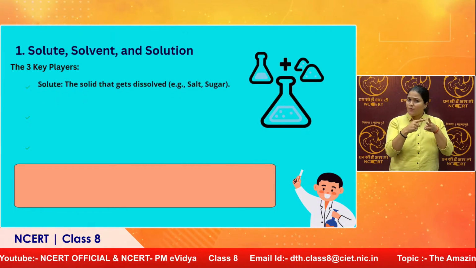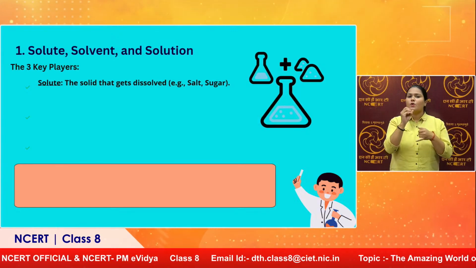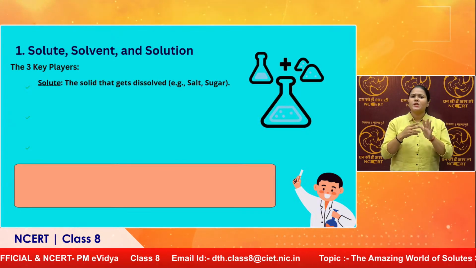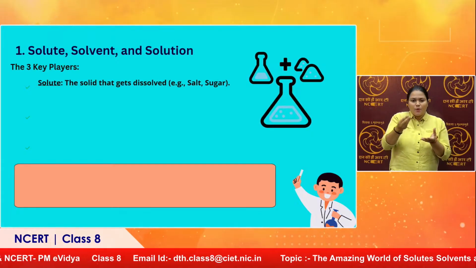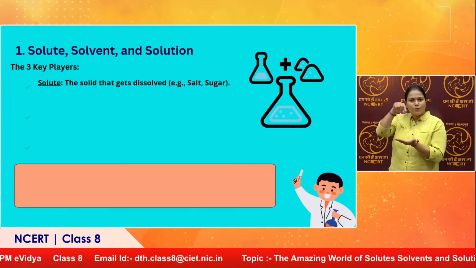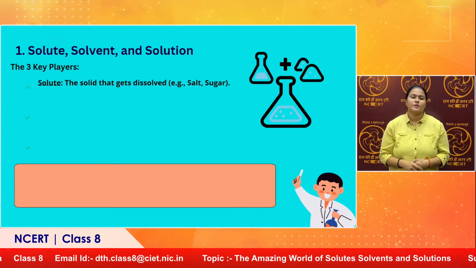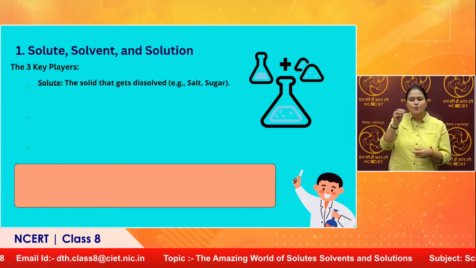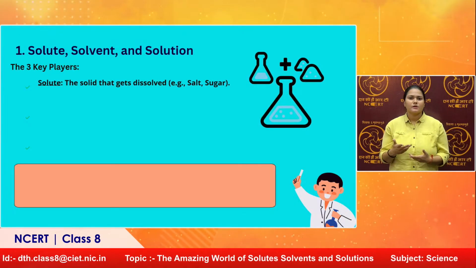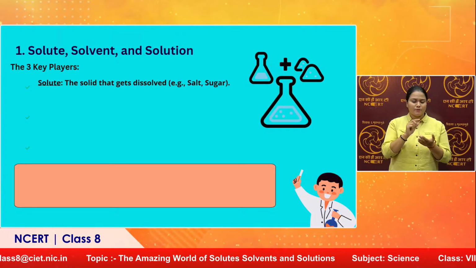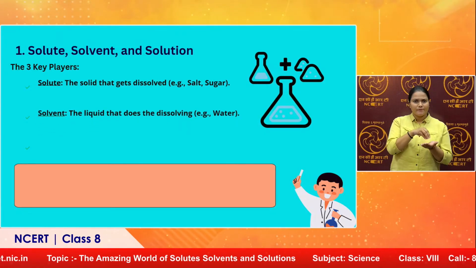First we talk about solute. What is a solute? It is that solid that gets dissolved. While preparing, say, a salt solution or sugar solution, what do we take? We take a solid, that is, salt or sugar. Next we have solvent.